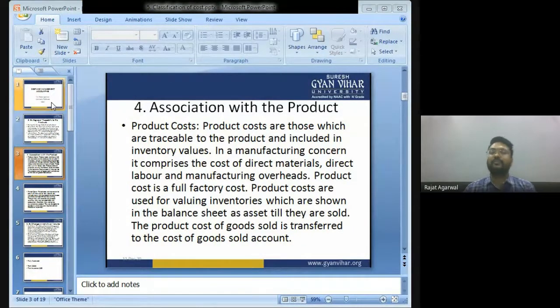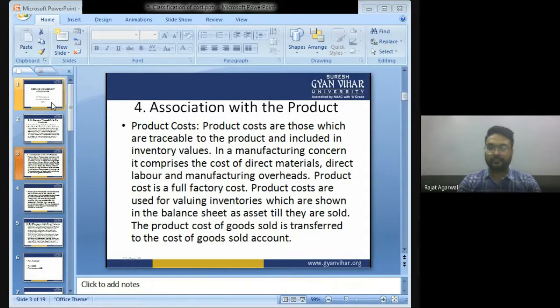Product cost is a full factory cost. Product costs are used for valuing inventories, which are shown in the balance sheet as an asset till they are sold. The product cost of goods sold is transferred to the cost of goods sold account.